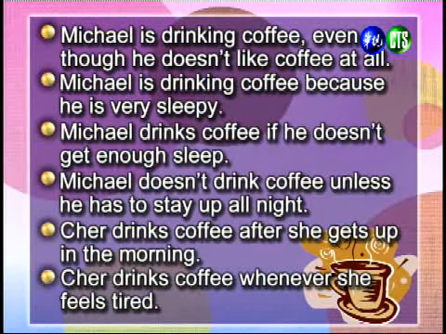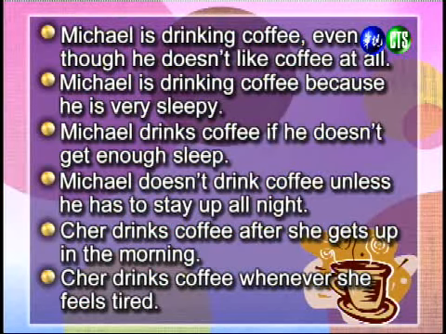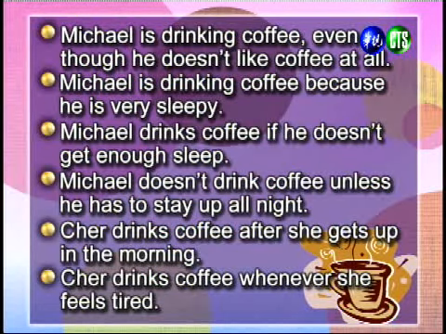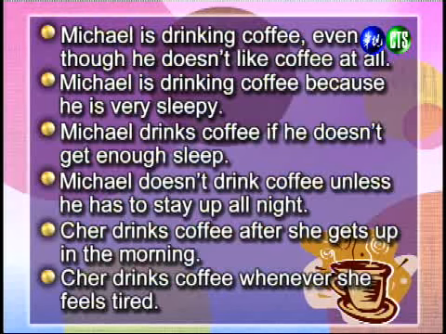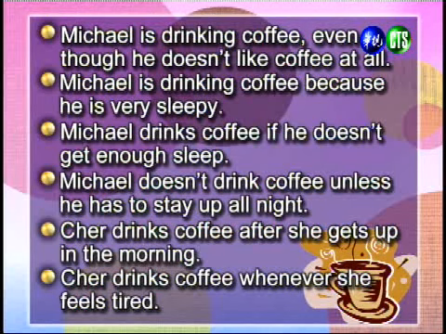Michael drinks coffee if he doesn't get enough sleep. Michael doesn't drink coffee unless he has to stay up all night. Cher drinks coffee after she gets up in the morning. Cher drinks coffee whenever she feels tired.